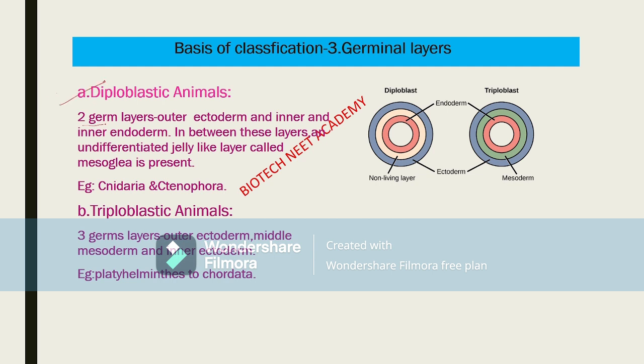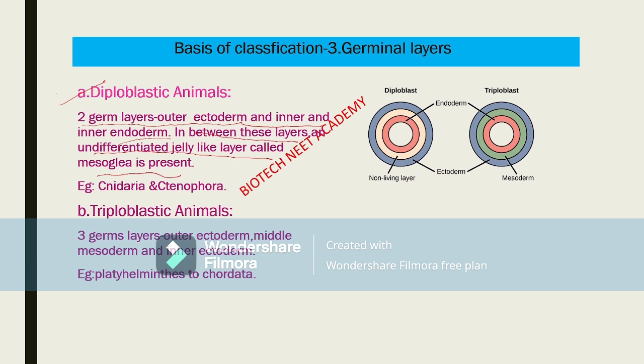Diploblastic means two germ layers. One is the outer ectoderm and another one is the inner endoderm in the animal's body. In between these two layers, one undifferentiated jelly-like layer is also there, which is called mesoglea.